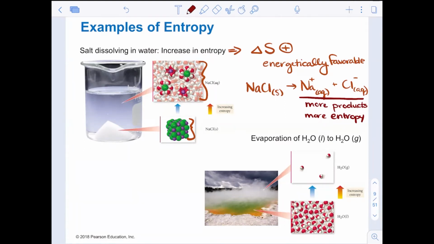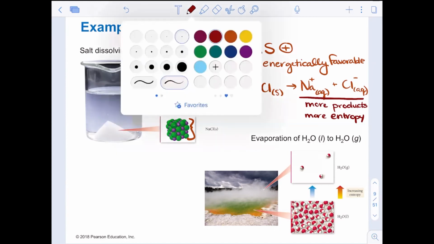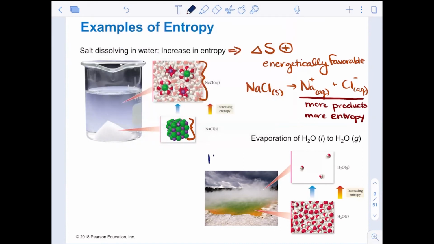Let's look at state changes. Evaporation of water, liquid to water vapor. When we think about this reaction down here, we are thinking about H2O liquid going to H2O gas. There's nothing different here about the balanced reaction in terms of the number of particles.